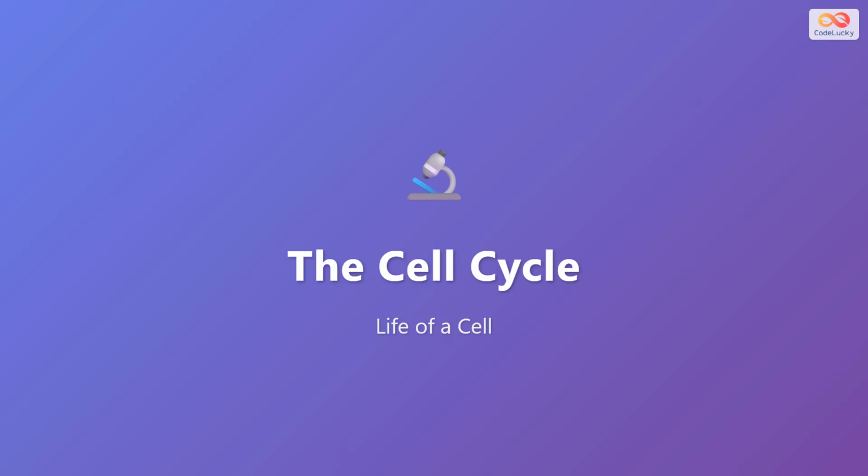Welcome to our exploration of the cell cycle. The cell cycle is a fundamental process that occurs in all living organisms. It describes the complete journey a cell goes through from its formation to the moment it divides to create new cells. Think of it as the life story of a cell from birth to reproduction.